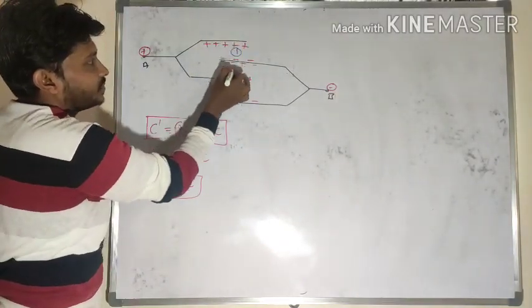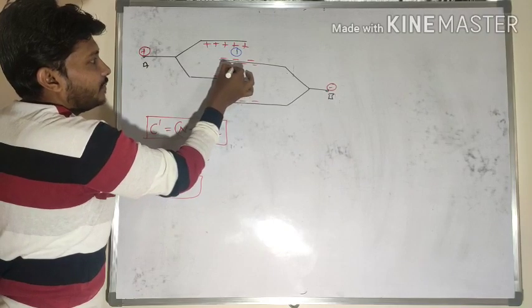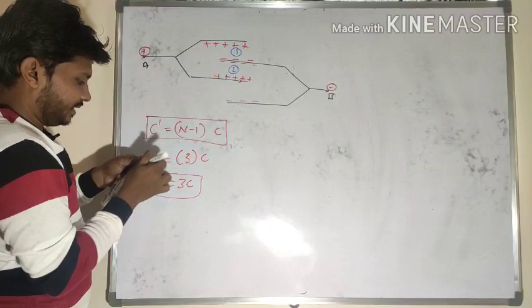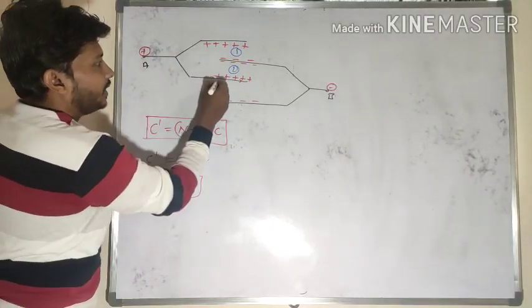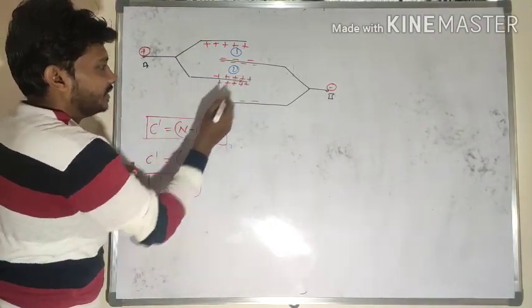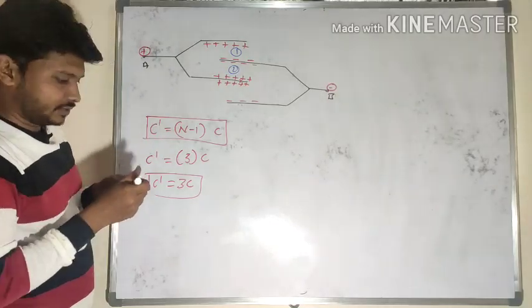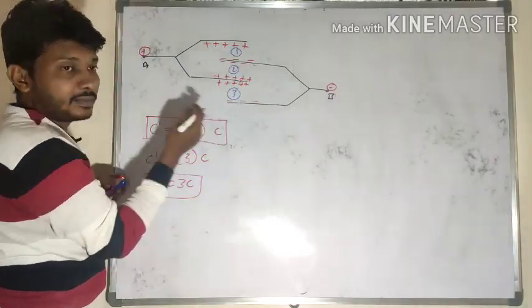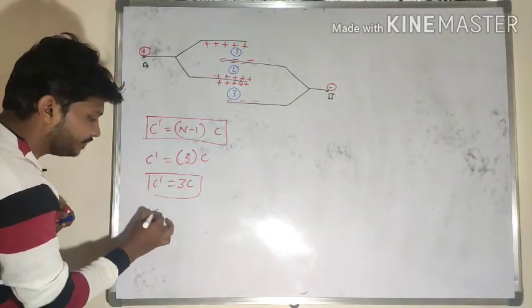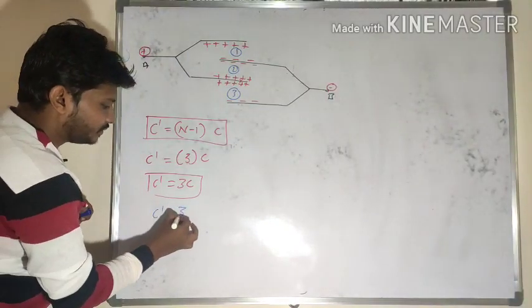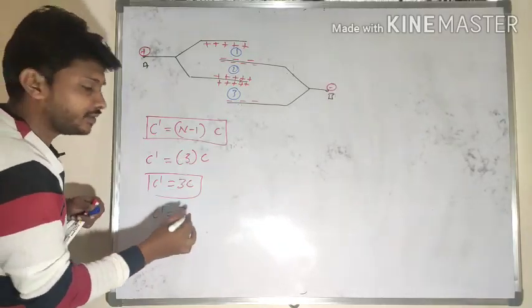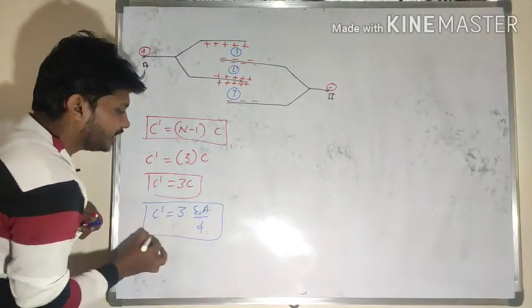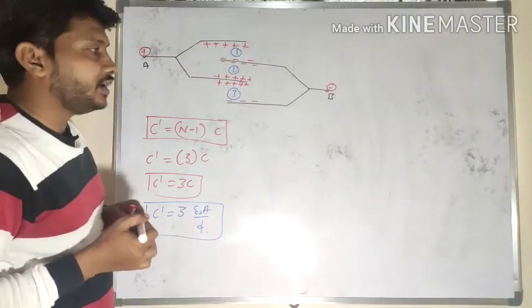For example, positive and negative is one plate, negative and positive is also one plate. Point A is positive, and here also positive and negative. So how many plates are possible here? 3 plates are possible. So C dash is equal to 3 times C. What is the equation for the capacitance of a parallel plate capacitor? 3 into epsilon naught A divided by D.